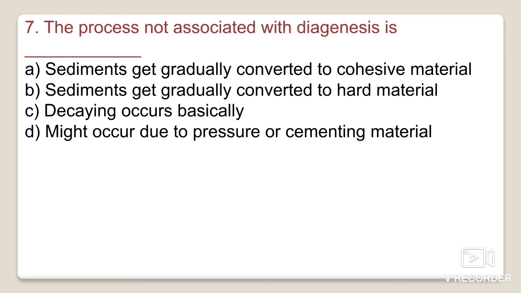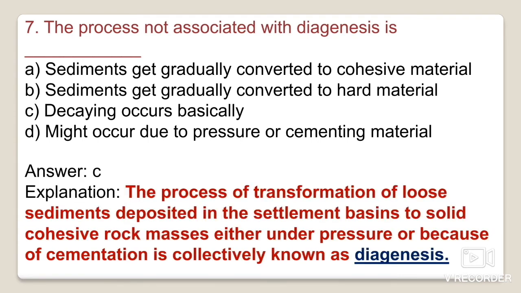As you can see in the description box, the process of transformation of the loose sediments deposited in the sedimentary basins to solid cohesive rock masses, either under pressure or because of cementation, is collectively known as diagenesis.